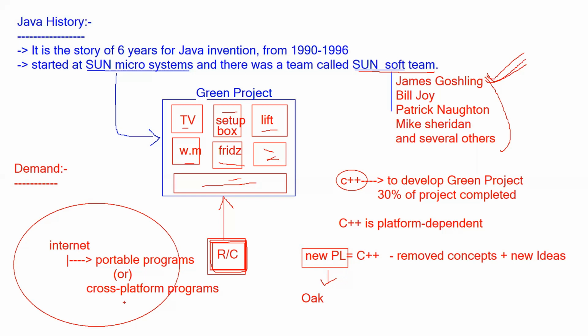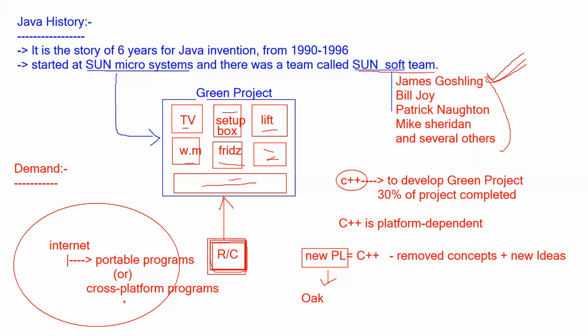He was discussing the green project and how this remote program is able to run on different devices. Then they discussed, and they immediately wanted to spread this small remote program to run on the internet.